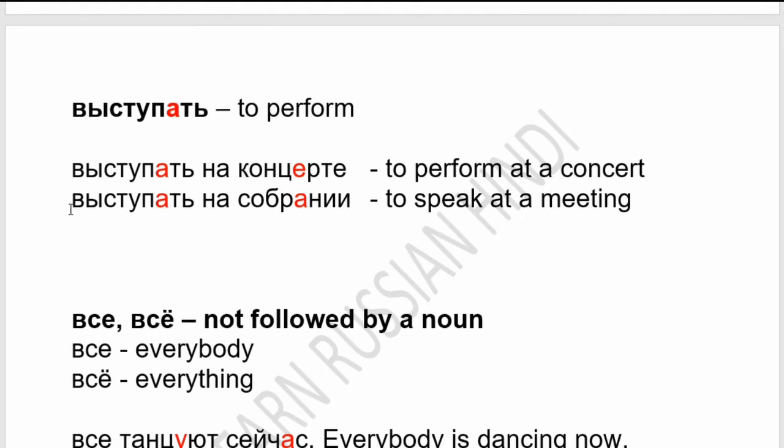But vystupat na sobranii means to speak at a meeting. Here we cannot use the word perform, because at a meeting no one is performing, someone is speaking. But in a broader sense you can say that vystupat means to perform.